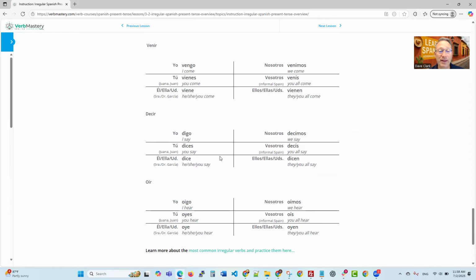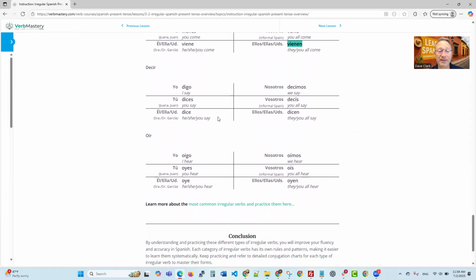The next one, venir. We're going to go vengo. Vienes. Viene. You can see what they mean right there and which pronoun it's used for there. Venimos, venís, vienen.